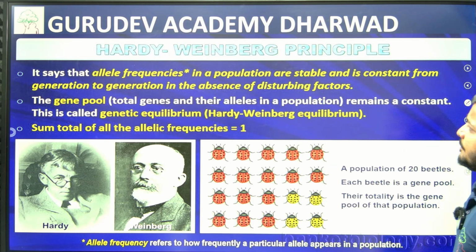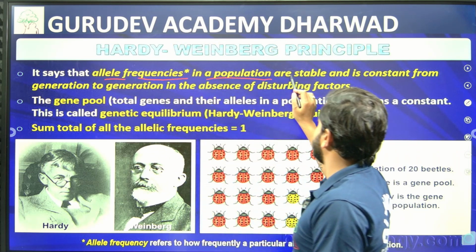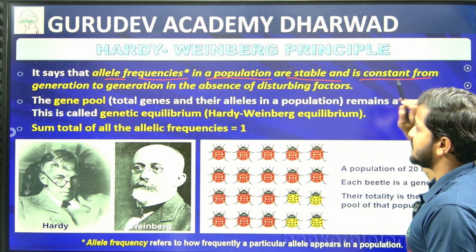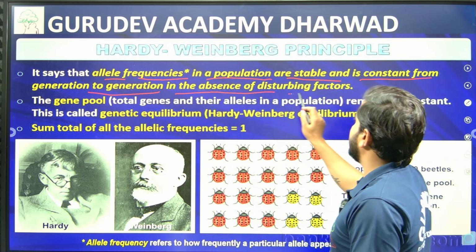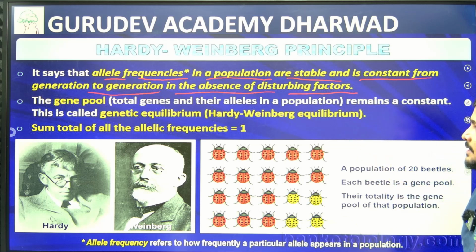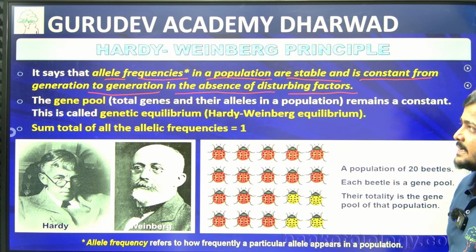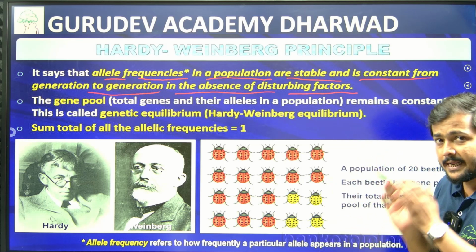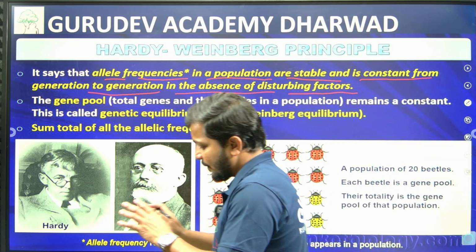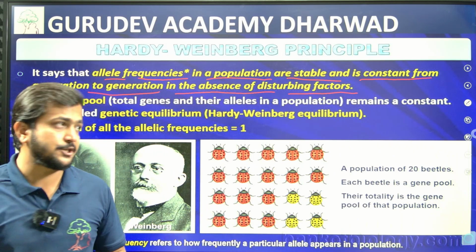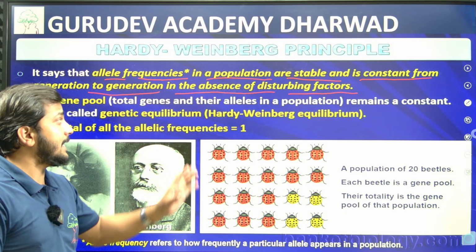Now, majorly, what it says is that the allele frequencies in a population are stable and constant from generation to generation in the absence of disturbing factors, right? What Hardy-Weinberg's principle states is that allelic frequency in a particular population is going to be stable and constant from generation to generation, without any kind of disturbance.